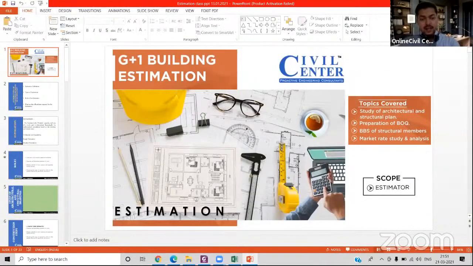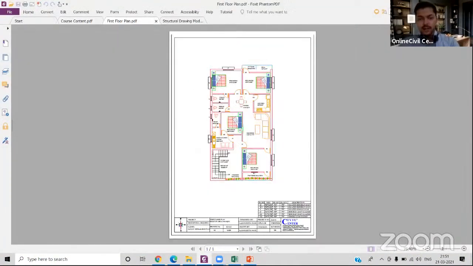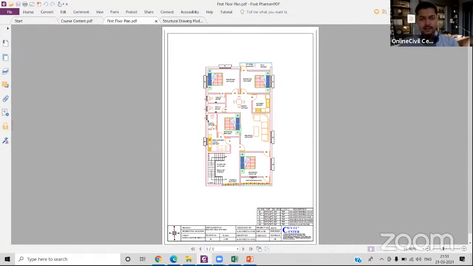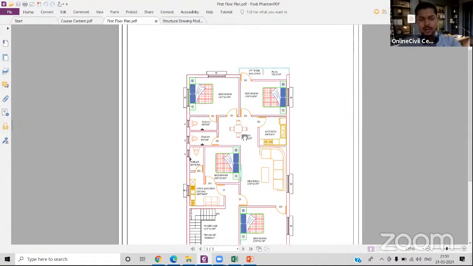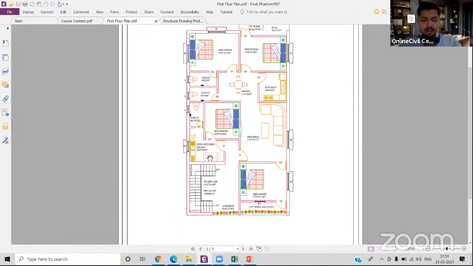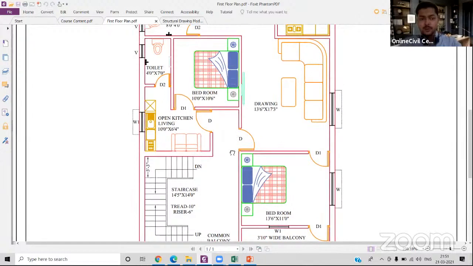So over here we have our architectural plan. This is the plan for the first floor, and I'm just going to zoom in and show you how you can study this. You have to take care of each and everything, like this is our staircase. So what is the total cost of the staircase, what is the cost of making a bedroom, and where is the position of the bedroom.